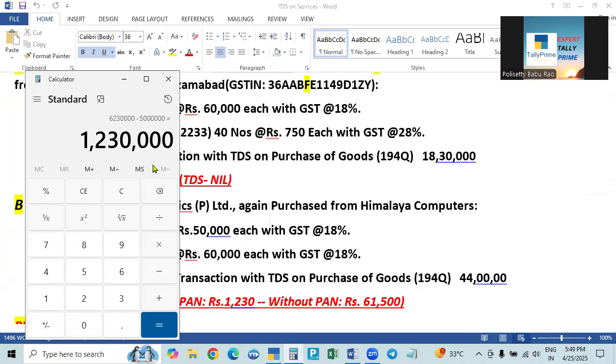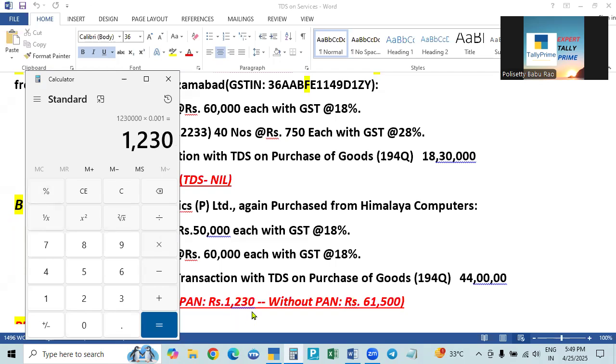In the case of the buyer, in his books, he will make all the settings and it will take everything automatically. But here nothing is there. No setting, you only have to enter the tax deducted manually. Here 12 lakhs 30,000 into 0.1%, because we have got 0.1%, is 1,230, that is the tax.